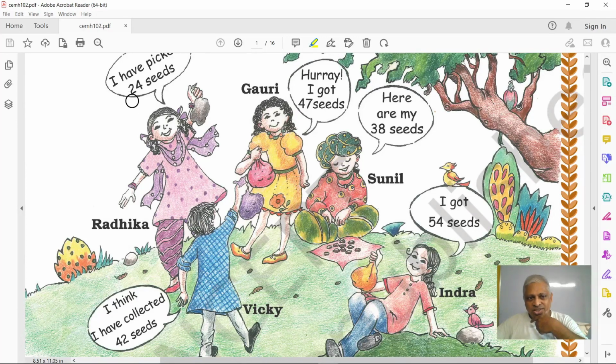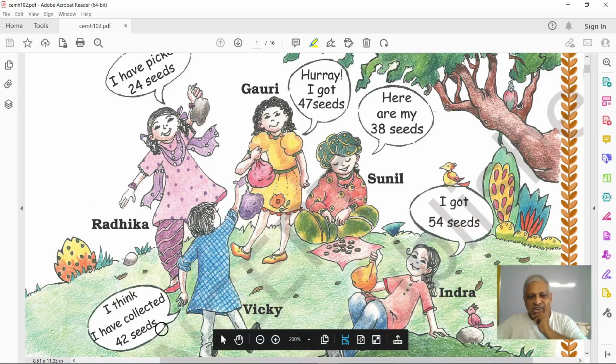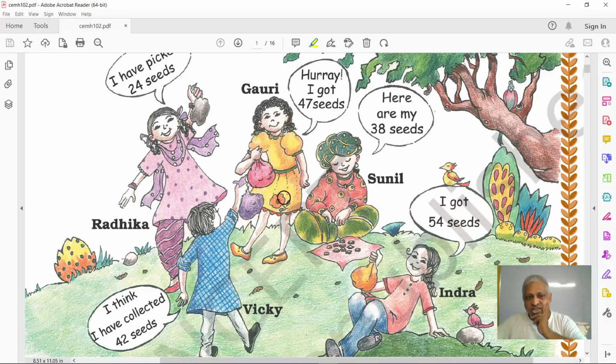So, is it 24? You compare. The large means you have to compare with others. This 24 you compare with Gauri. So, Gauri has 47. So, Gauri has largest, right? And compare with Vicky. Vicky has 42. So 42 is less than 47. So Gauri has 47 seeds, largest of these three, right?